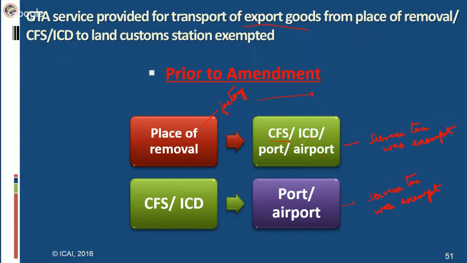Now coming to what is CFS and ICD. You must have read in your customs, we have given you a brief about the procedure. In fact, these form part of the customs procedure relating to export and import. You will learn about them in greater detail when you come to final level. But right now, to be able to appreciate and understand this amendment in a better manner, I'll give you a brief on what is CFS and ICD. ICD is Inland Container Depot. CFS is Container Freight Station. ICD, as the name suggests, is situated in the hinterland. It is not situated near seaports.